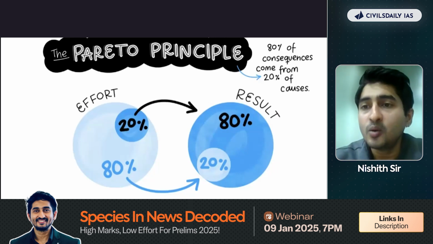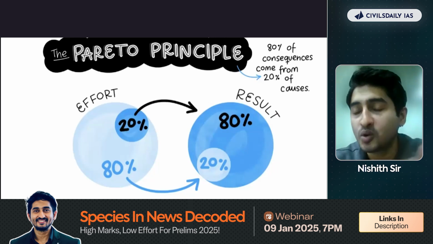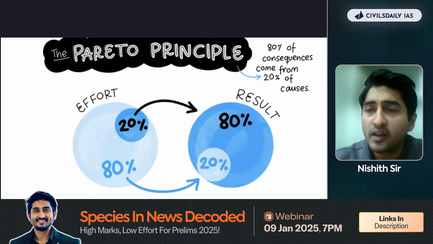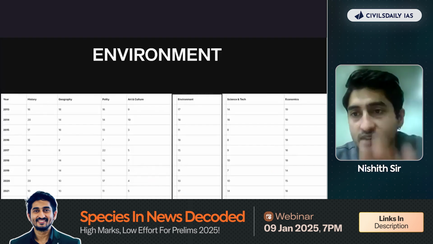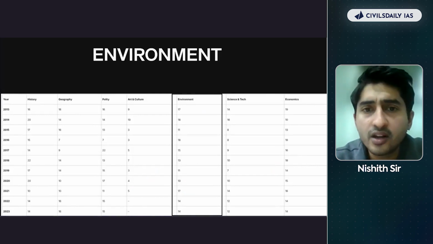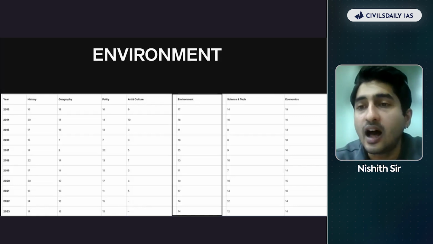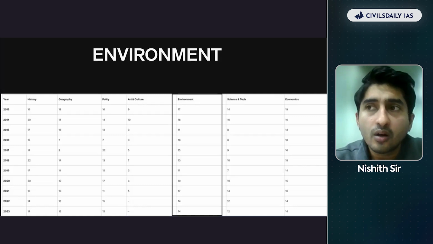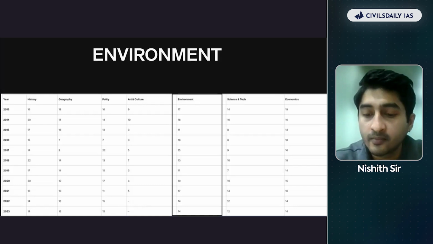And this particular thing becomes even more important and comes out in a very broader and effective manner in environment. If we see the questions from environment in the last 10-11 years, you'll see an average of around 15 questions constantly asked by UPSC, somewhat equivalent to history, polity or economics.